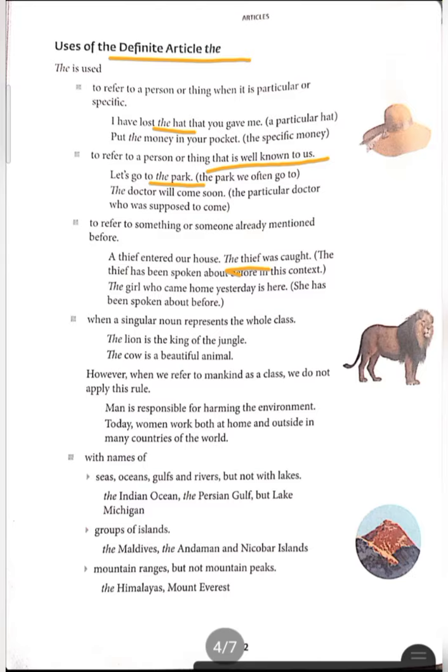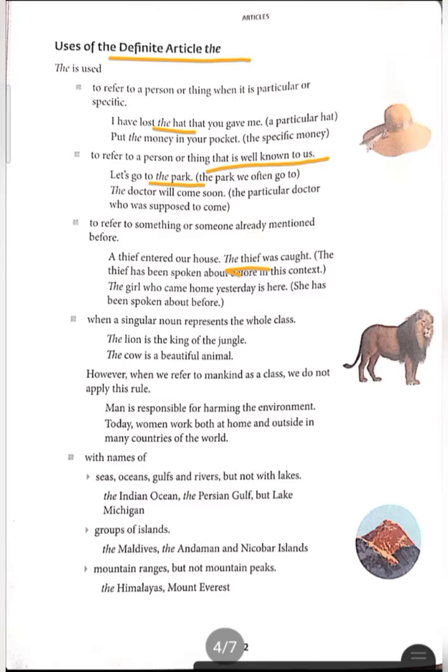Next rule, when a singular noun represents the whole class. This rule has exceptions for human beings. When you are talking about an animal, you can apply this rule. The lion is the king of the jungle. Here the lion, this particular animal, represents the king of the whole jungle. It means whatever other animals are there, he is the king of those animals. Second one, the cow is a beautiful animal.